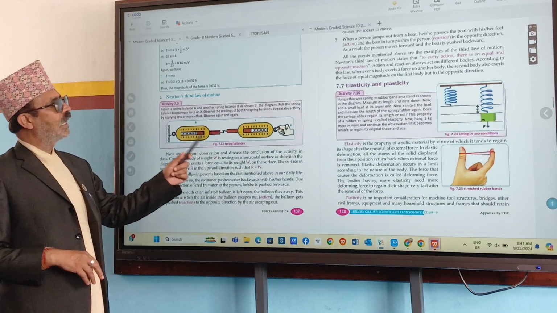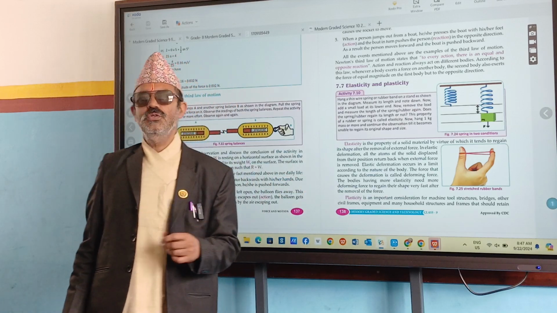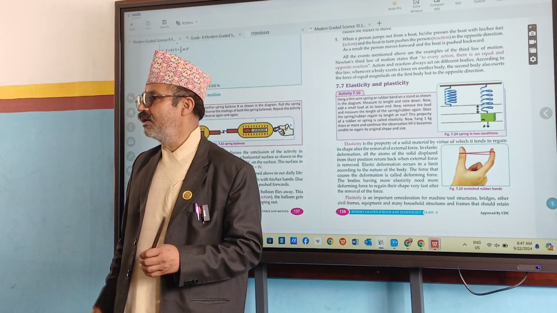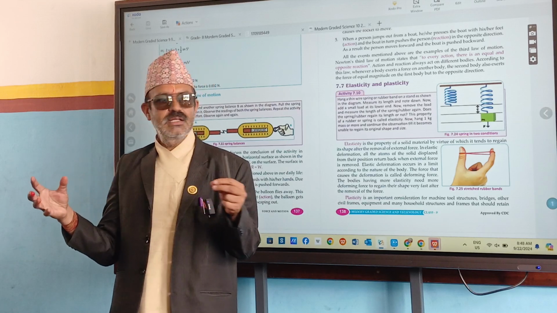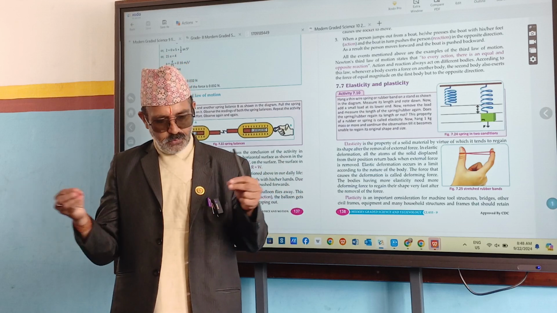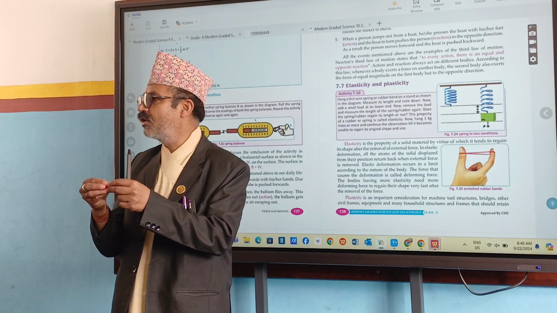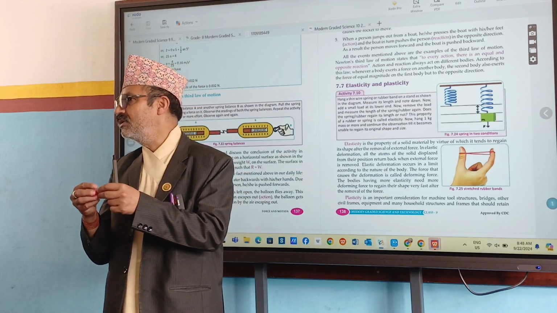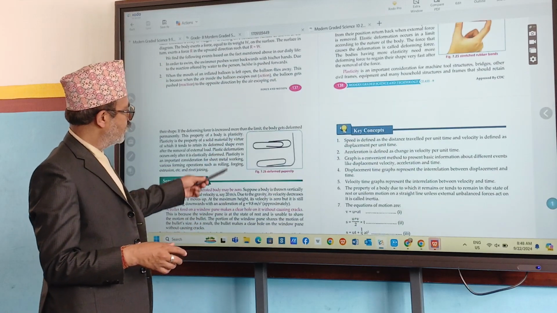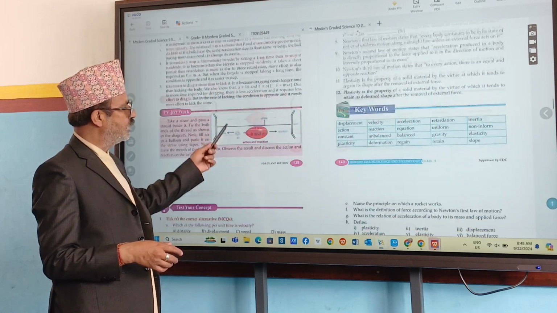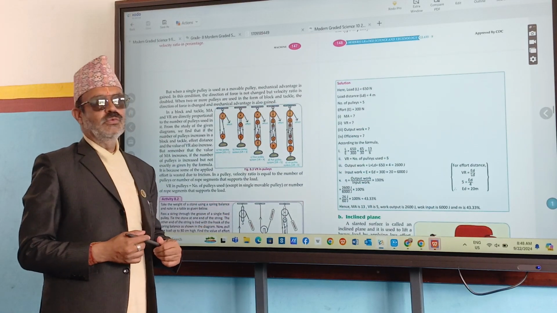And the next one is elasticity and plasticity. In elasticity and plasticity, we have to learn one force, the deforming force. What is that? When we apply some force on a body, its size changes a little bit. That force is called the deforming force. When we remove that deforming force, if the body comes back to its original position, that is elasticity, otherwise it is plasticity. And the chapter is completed.